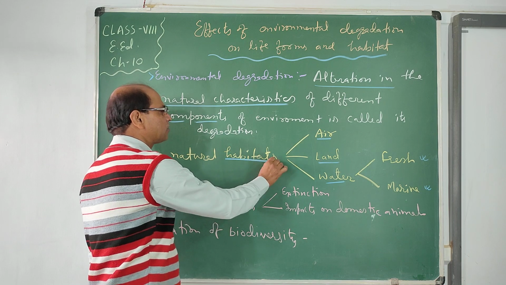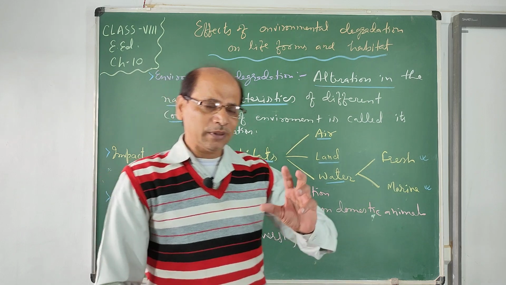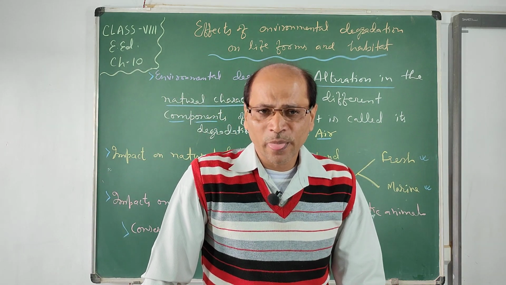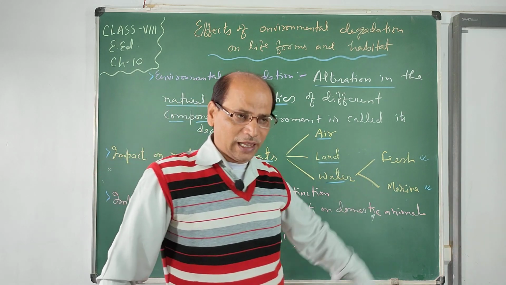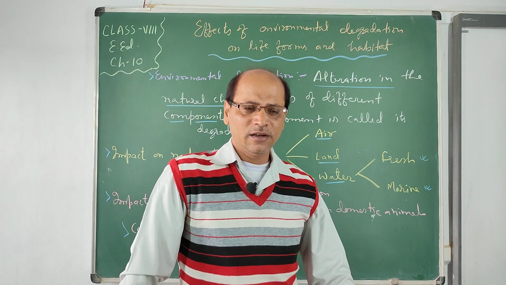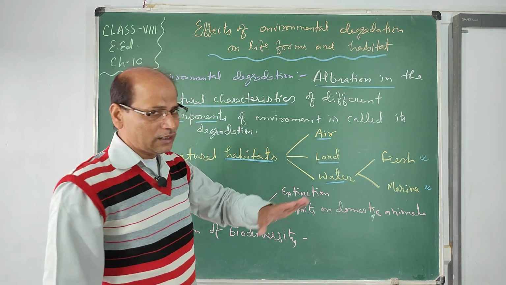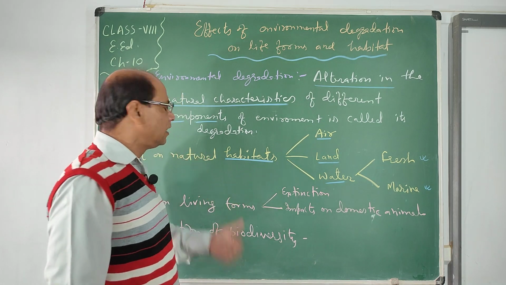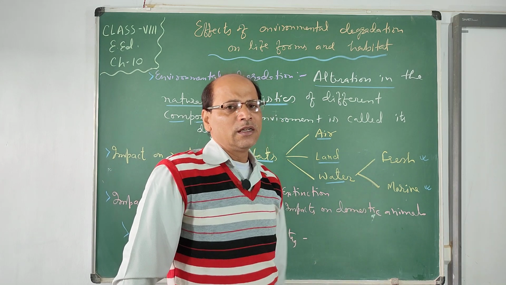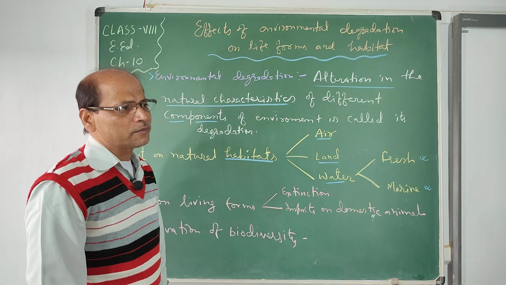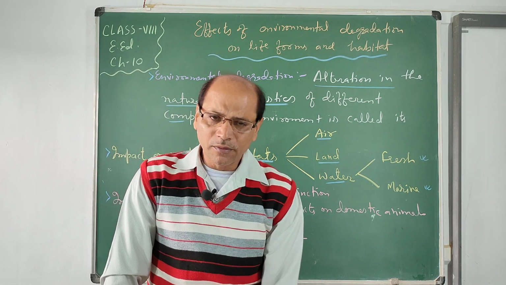habitats are present either in air, land or water. If the air quality is degraded, water quality is degraded, or the land surface becomes polluted or has some unnatural things, then we can say things become not proper for living organisms to live. So the habitat of this area also becomes degraded, meaning it is not friendly to live here. The composition of the air becomes different.